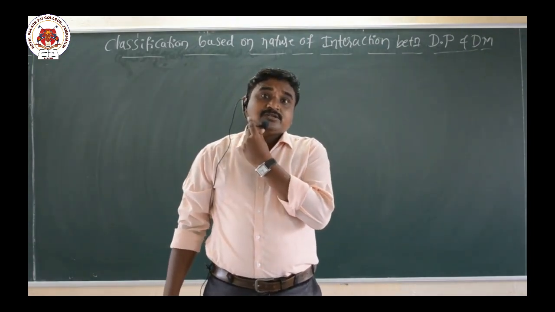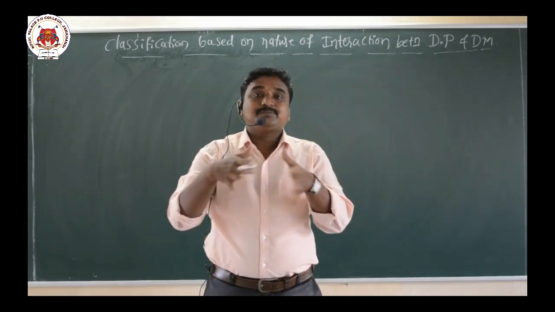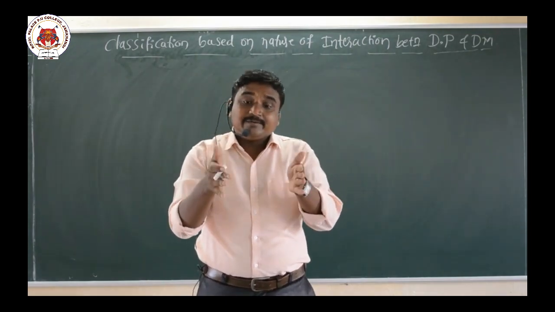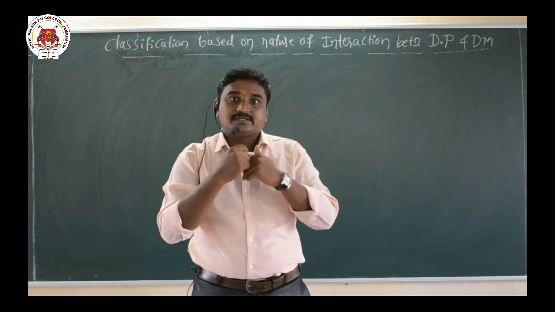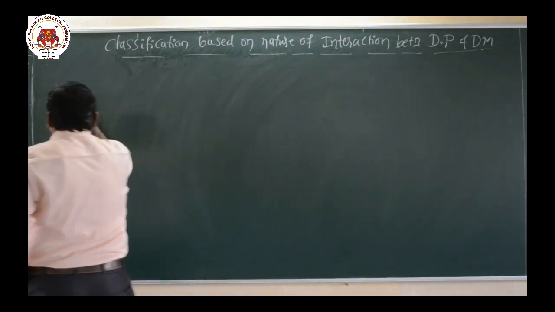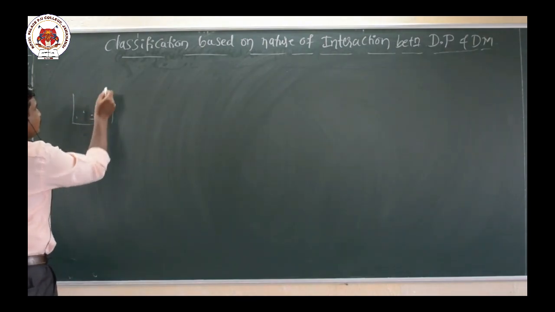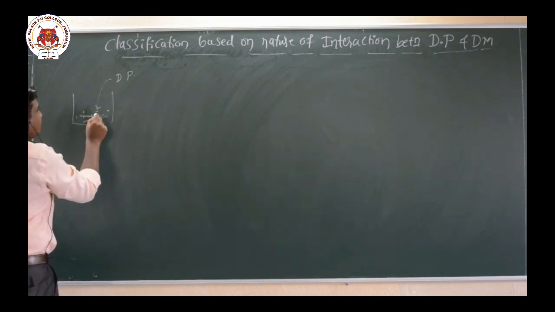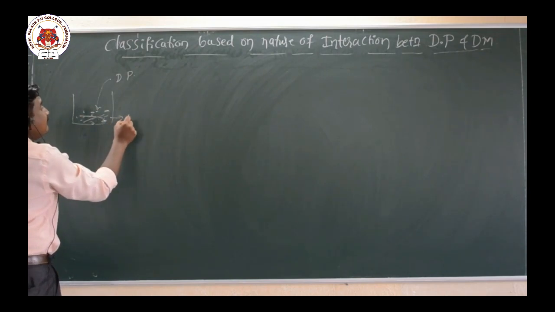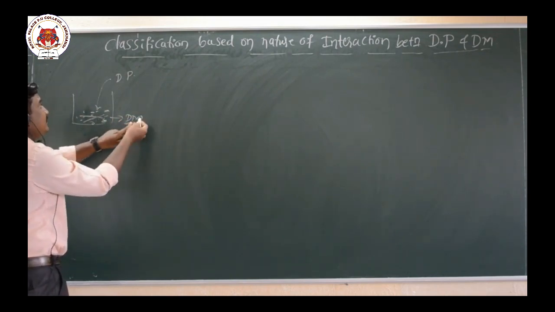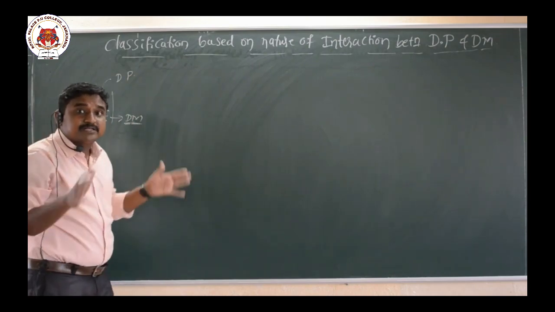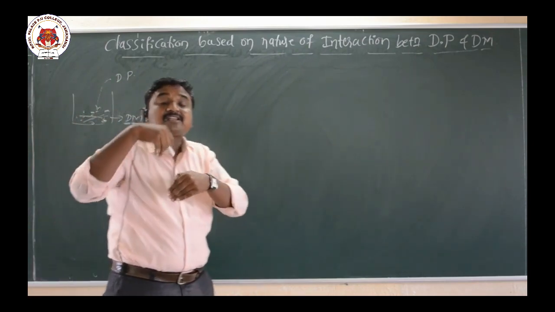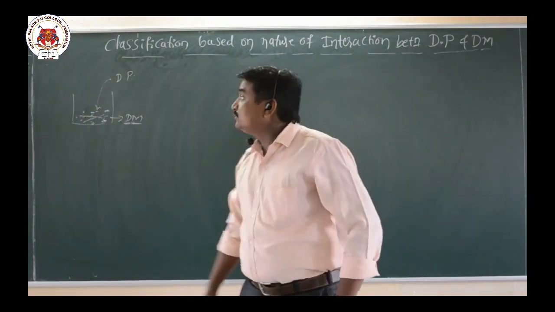The dispersion medium is the medium in which the dispersed phase particles are dispersed, and the dispersed phase is the substance which is dispersed into the dispersion medium.